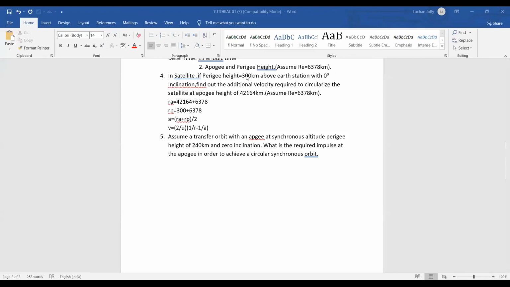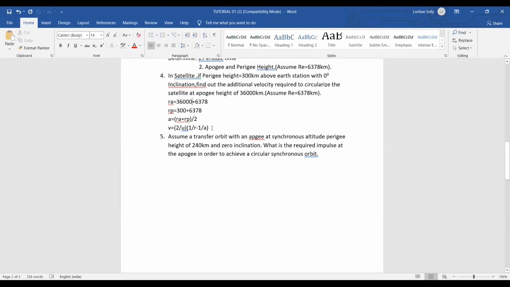In a satellite, if perigee height is 300 kilometers, find the additional velocity required to circularize the satellite at an apogee height of 4.2. Actually this should be from the center of the earth, because 42164 is geostationary. So I'll just change this value so that our answer comes right: 36,000 kilometers.